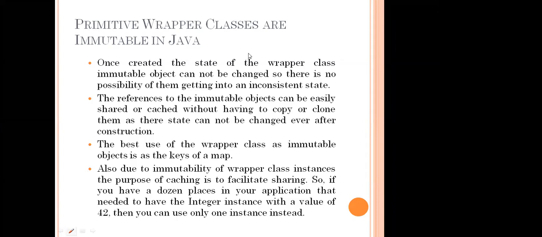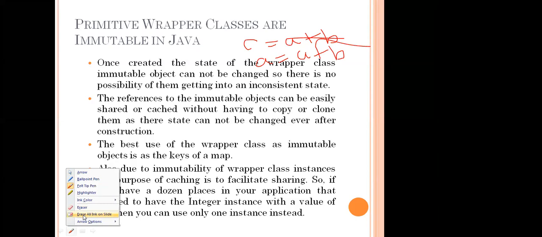For example, I am writing here, it is visible to everyone: C equal to A plus B, then A equal to A plus B. What is the meaning of these two? C equal to A plus B means A will be added to B and the result is assigned to C.